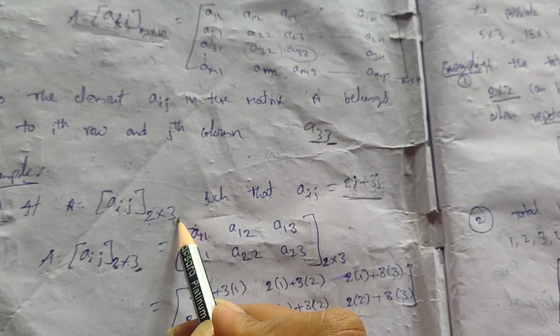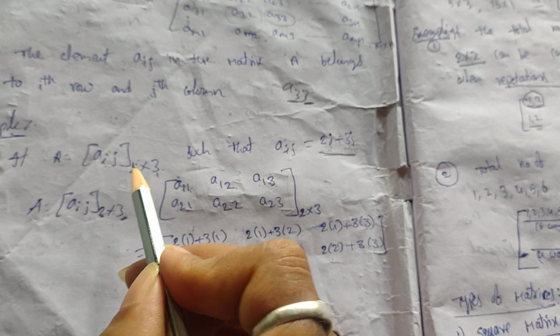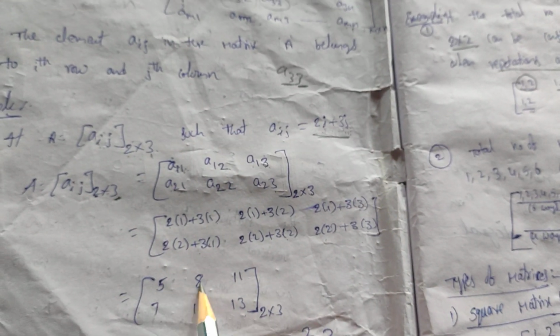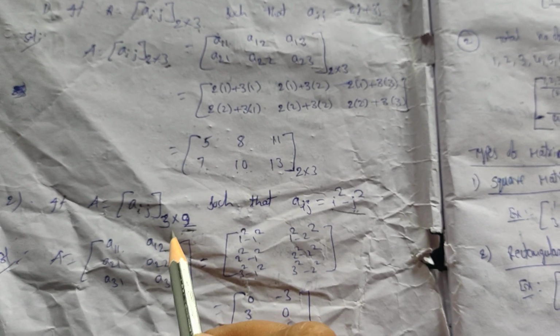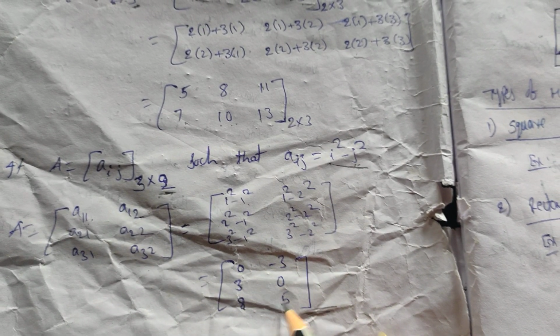If you take the example, here you were finding a 2 by 3 matrix. How many entries do we have? This is a 2 by 3 matrix. How many entries should we get? 2 threes are 6. See here, 1 2 3 4 5 6. Here 3 by 2, that means 3 into 2, 6 entries we should get in our required matrix. So how many entries? 1 2 3 4 5 6, same answer.